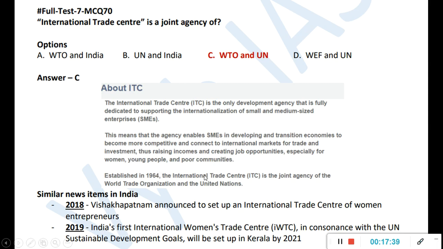It's not a new thing or something. It's a joint agency of WTO and UN. And in India also, there was news like in Visakhapatnam they are setting up something like an ITC for women, but actually it happened in Kerala, where it was set up.